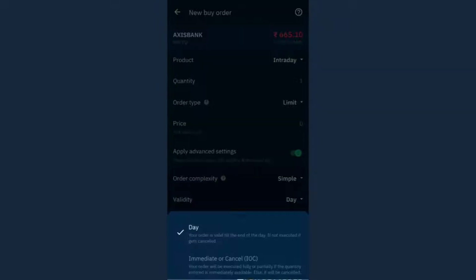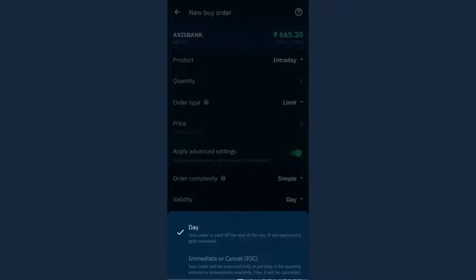First I want to explain this validity, which is either day or IOC. IOC is immediate or cancel. For day, you can see it's written here, your order is valid till the end of the day. If not executed, it gets cancelled.